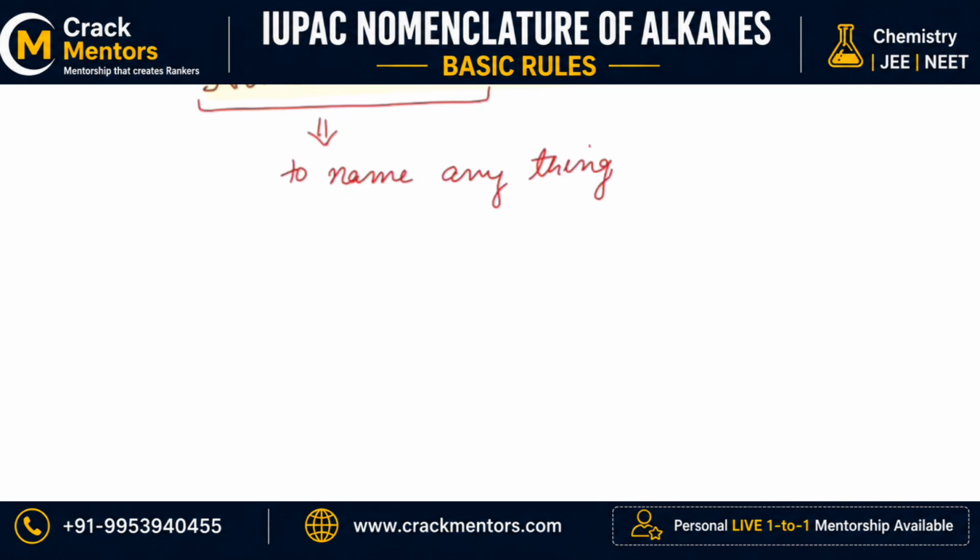As the rules are worldwide, they are universal, so the scientist from any other country or any other state understands its name and understands its structures because the rules are common, right? So this is the role of nomenclature.